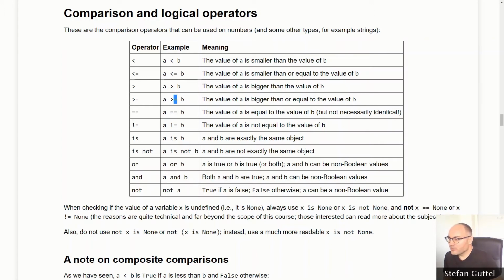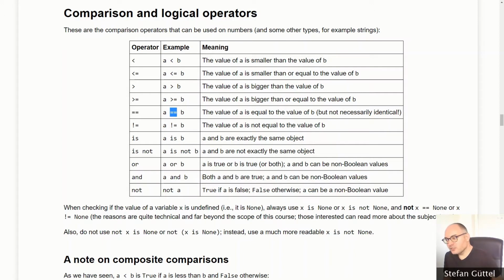And the way to remember that is as it is written in English, so A is bigger than or equal to the value of B. So the inequality comparison comes first. If you want to check whether two values are the same, equal to each other, then we will use this double equality operator here. Now, why is this a double symbol?